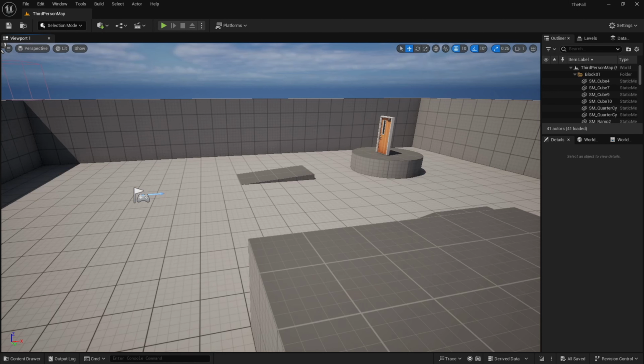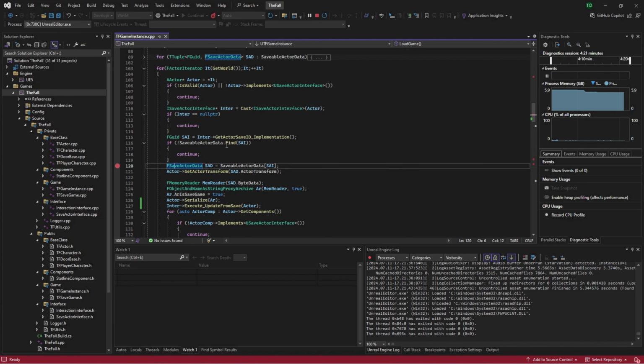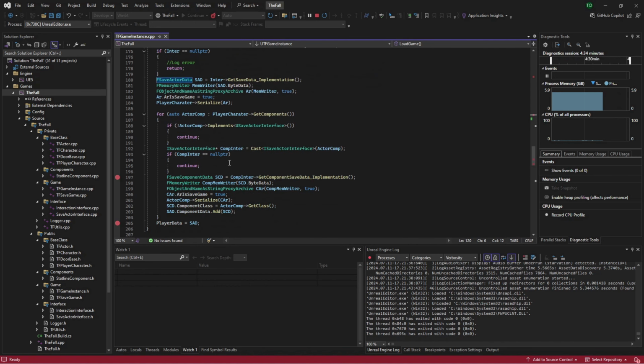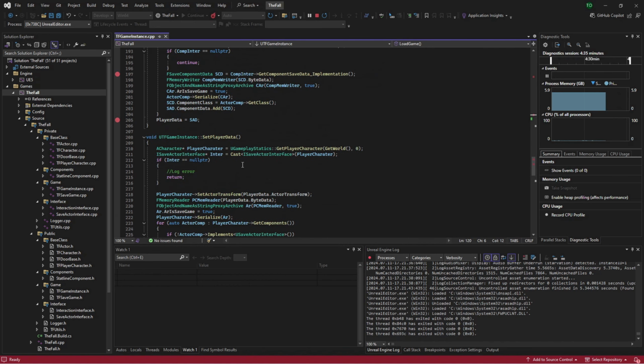So with the editor running though, one thing we do need to do quickly is hop back over to Visual Studio and add some additional breakpoints. We don't need the player data, we know that's working. So we're going to throw a breakpoint in just here. The reason being for this is right after we have validated the GUID. We know the player doesn't have a valid GUID, but the door should. So we're also going to do the same thing down in the load game.